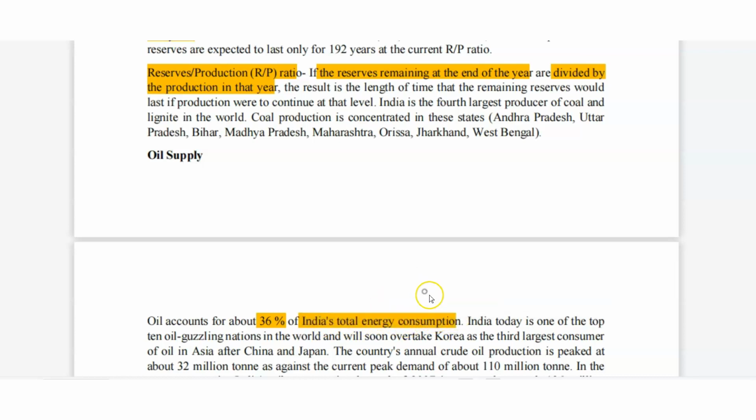How much was coal? Coal 55%, then oil 36%. India today is one of the 10 oil-guzzling nations in the world and will soon take over Korea as the third largest consumer of oil in Asia after China and Japan.